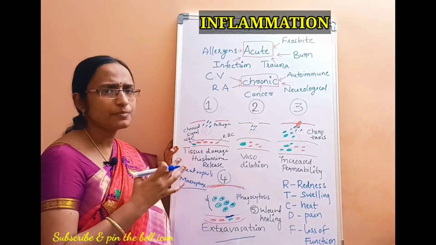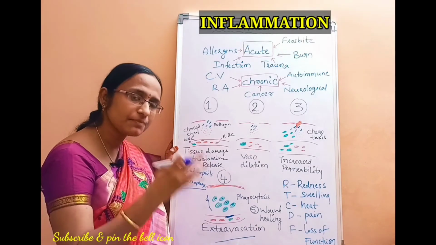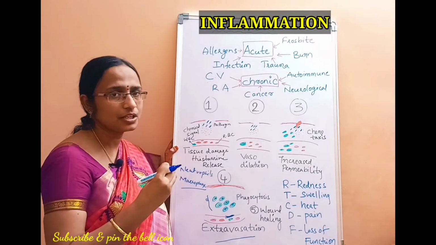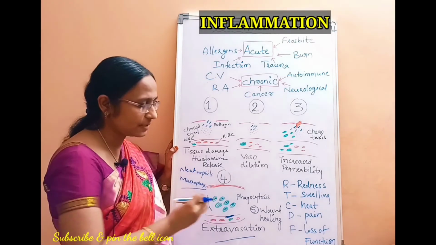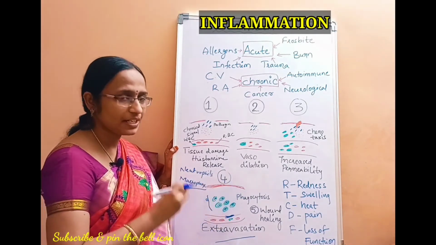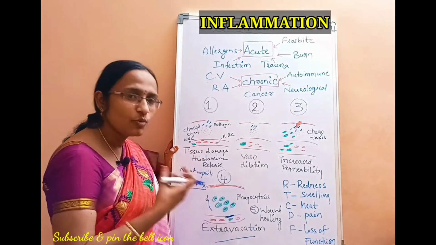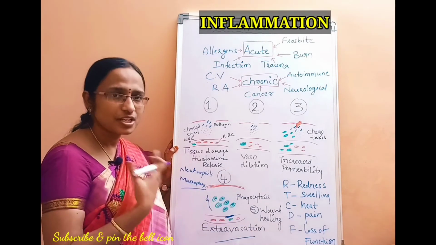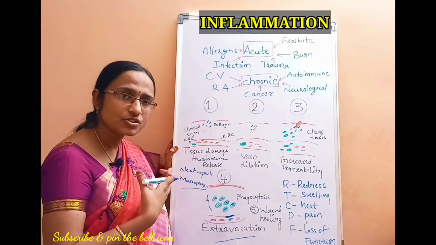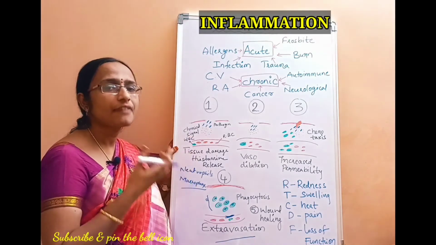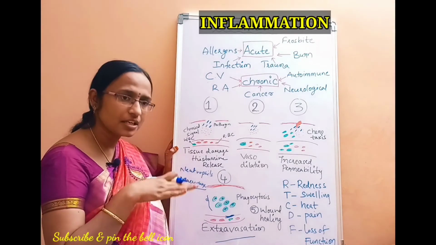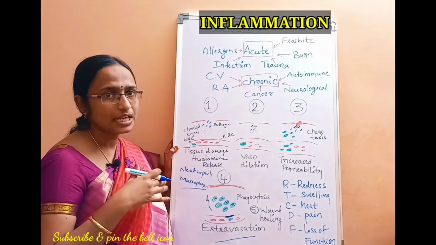Phagocytosis means killing of the microorganisms or microbial products or any causative agents which are going to cause the inflammation. Once phagocytosis has been done, immediately the wound healing process gets initiated and the wound starts to heal. The clotting factors get initiated. The clotting factors induce blood clotting, which initiates the wound healing process.